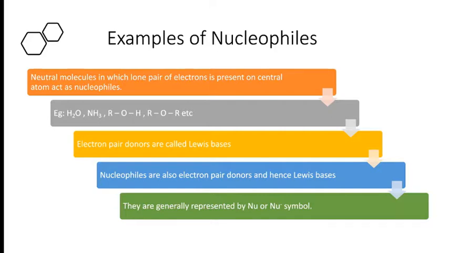Lewis bases are the substances which donate electron pairs. So nucleophiles are electron pair donors, and because of that reason, they are known as Lewis bases. Electrophiles are Lewis acids and nucleophiles are Lewis bases. This point we should remember.